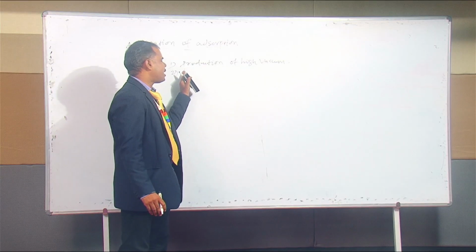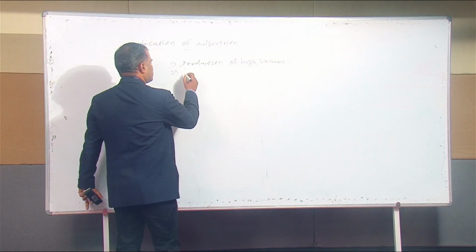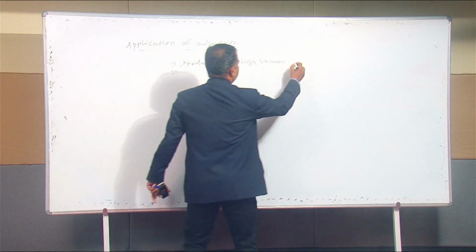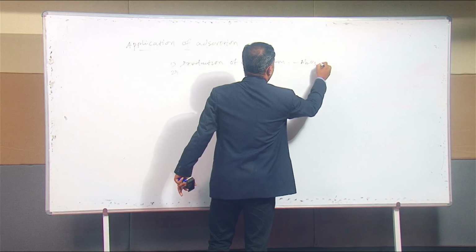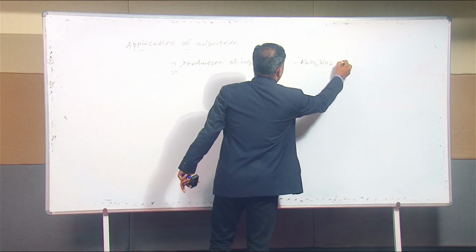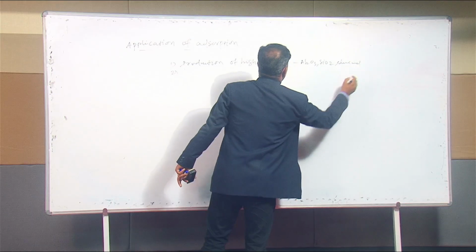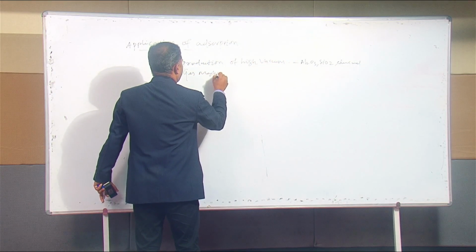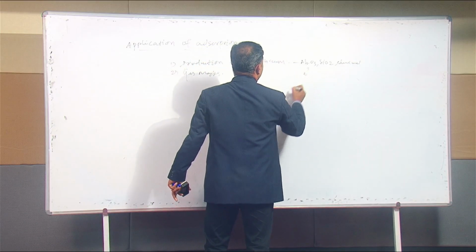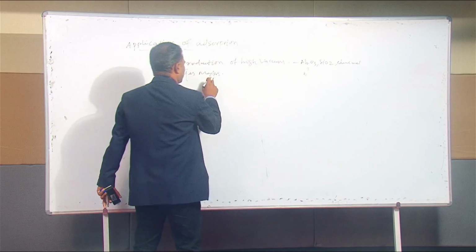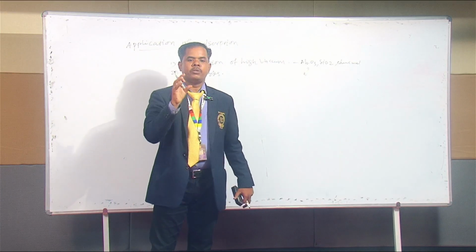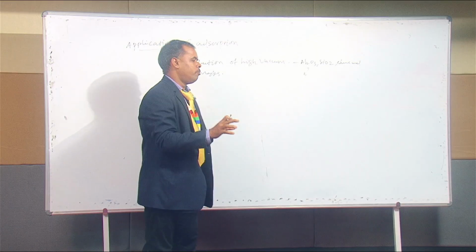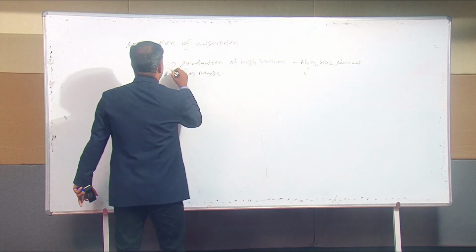Next one, gas mask. It will act as the gas mask. In the adsorption process, especially Al2O3 or SiO2 or charcoal are used. Here also the same Al2O3 or SiO2 materials are used as a gas mask. It will capture most of the impurities present in that mixture. So that is the second application.